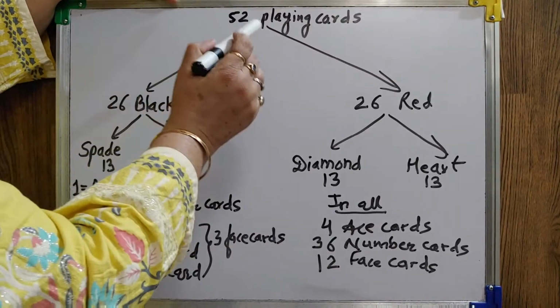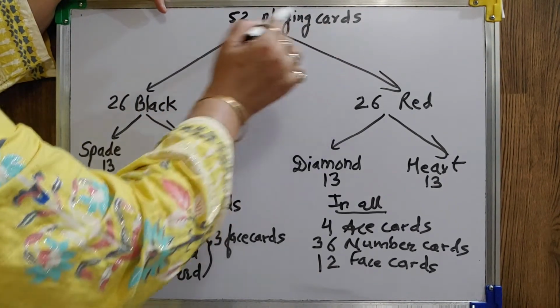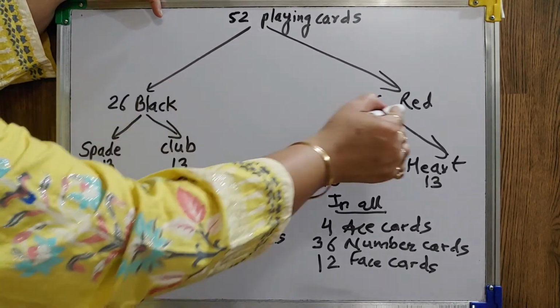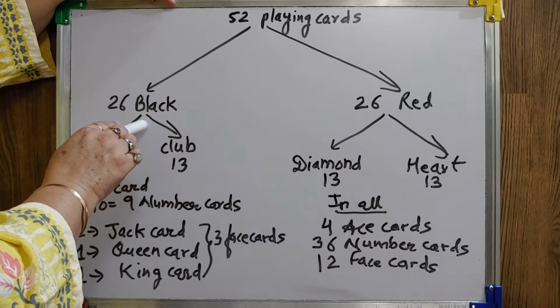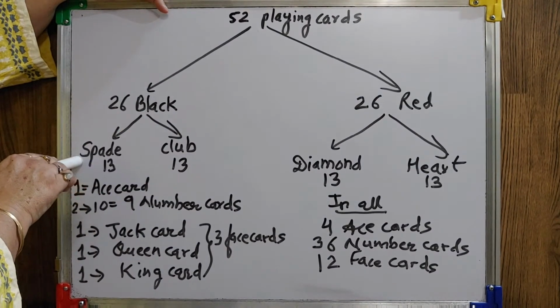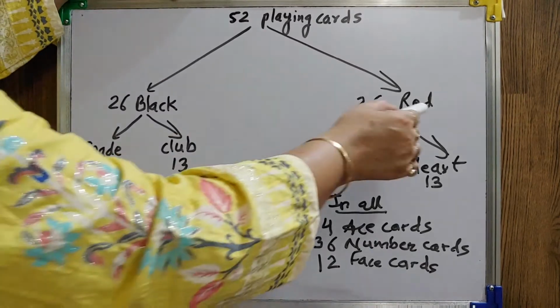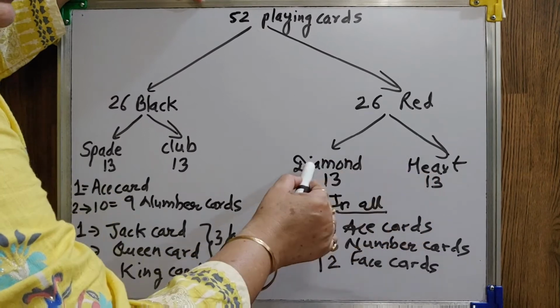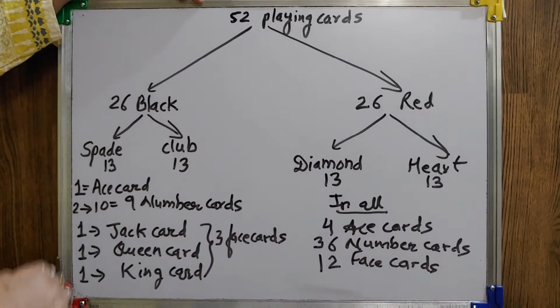Students, first today we will discuss the playing cards. There are 52 playing cards, out of which 26 are black and 26 are red. In the black, there are two kinds of cards, 13 cards of spade and 13 of club. Same way, in the red also there are two kinds, diamond and heart. In each kind, 13 cards are there.